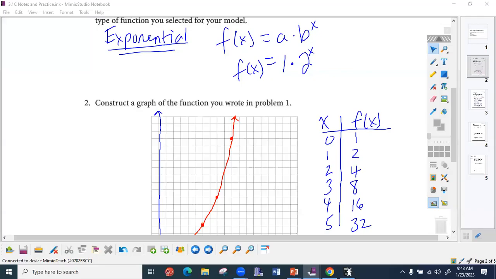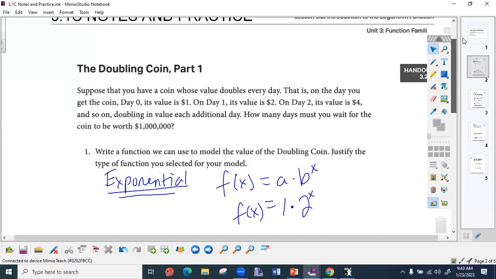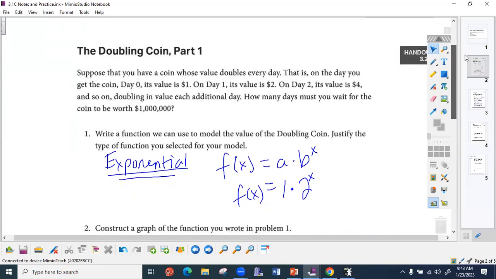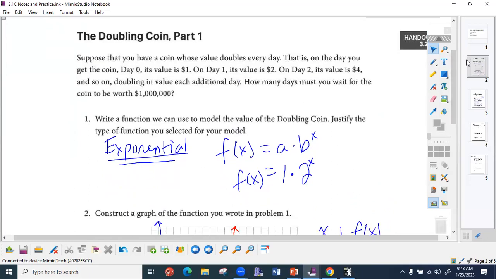Okay, so let's recap where we started on 3.1c, notes and practice. We were talking about a special coin that doubles in value every day, right? And because of that, we determined that it was an exponential. Agreed? So the coin has to be an exponential because it's doubling in value every day. And we wrote our exponential function as f of x equals 2 to the x.